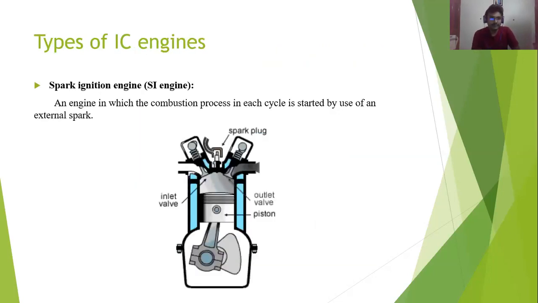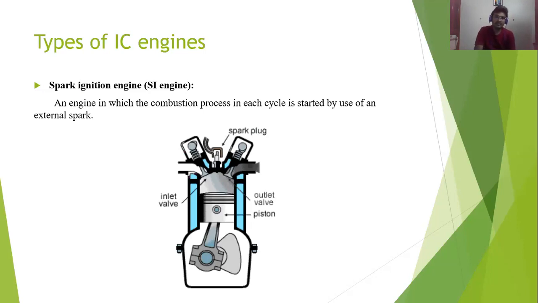So next one, types of IC engine. In IC engines there are many types. First one is the SI engine, the spark ignition engine. Spark ignition engine means the petrol engine, for which we are using a spark plug. It is an engine in which the combustion process in each cycle is started by using an external spark.